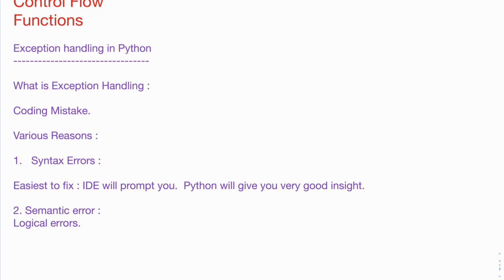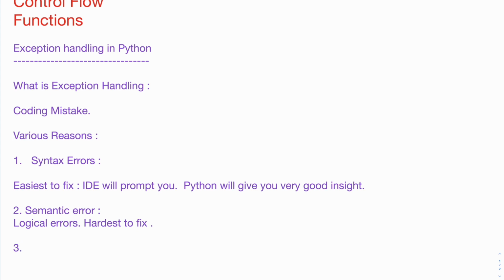These are logical or programming errors, which are called semantic errors. These are the hardest to fix, because Python is thinking that your program is running as you have written it, but you are not getting the output which you are expecting. Now it's all up to you to figure that out. That's why it is the hardest to fix.